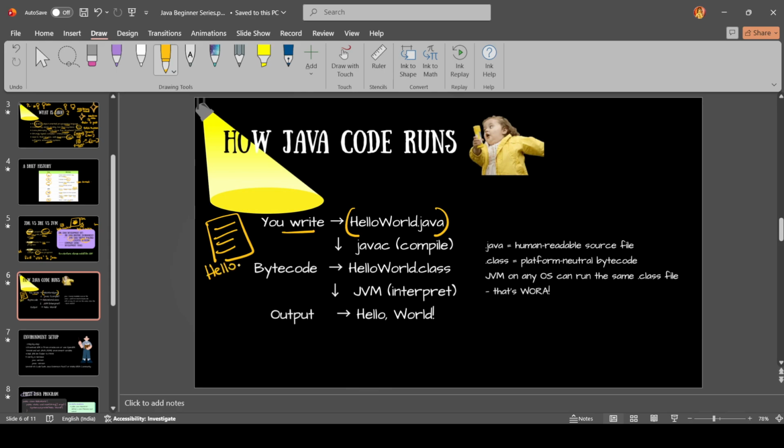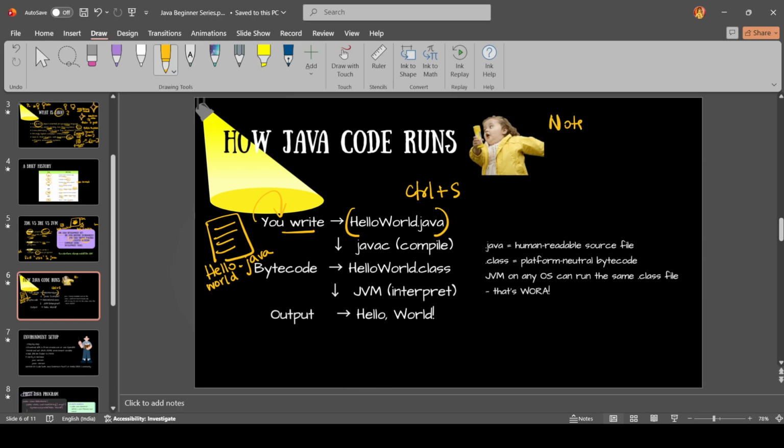You store it as hello world.java. For now, I just use hello world.java as my file name. So I'll be writing the code inside this. And after writing it, I will save it using Control S or the save button. You can use Notepad, where we can write the code.